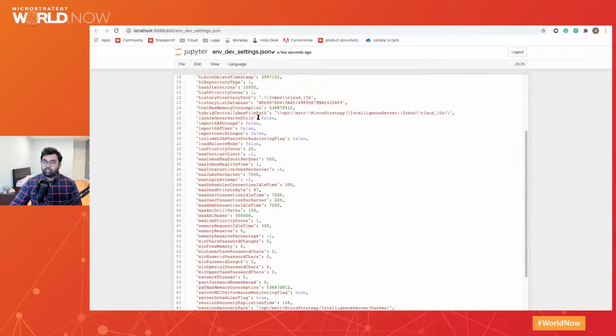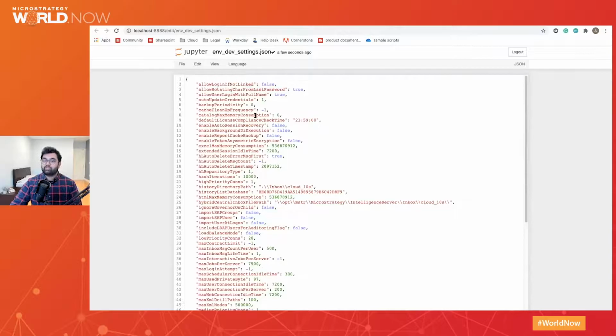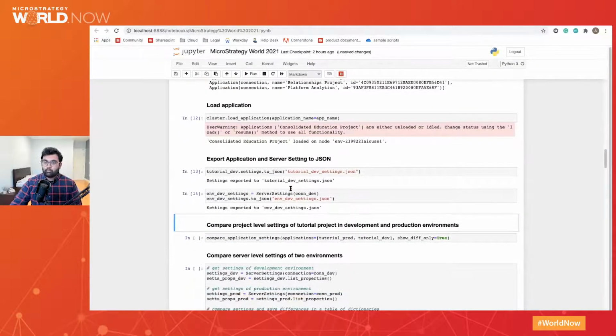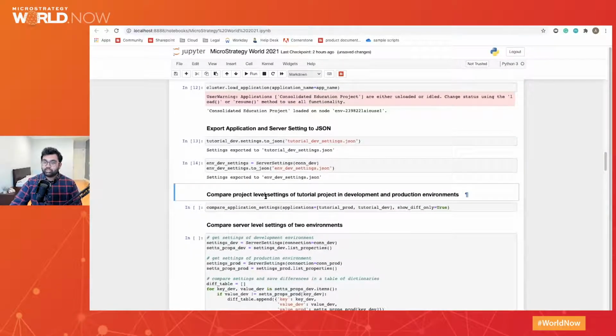And what this will afford us is a lot of use cases with versioning control. We can recover settings from a previous time if something happens to our environment, and we can easily maintain the health of our environment with these settings. We can also compare project level settings of tutorial project in the development and production environments. So through an object-oriented programming language, we can now compare settings across 2 separate environments.